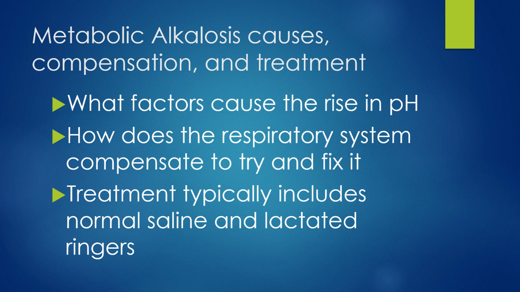The kidneys will take roughly 6 hours after the body's pH level rises above 7.45 to start excreting the HCO3 in the body. Pre-hospital wise, treatment is going to be to administer normal saline or lactated ringers, with lactated having a little bit higher pH level in it and the extra electrolytes.